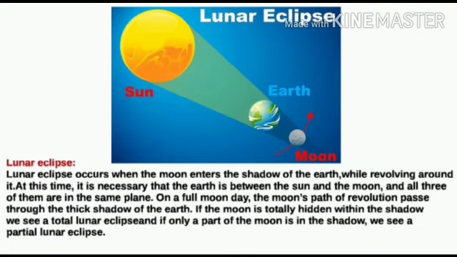What is lunar eclipse? A lunar eclipse occurs when the moon enters the shadow of the earth while revolving around it. At this time, it is necessary that the earth is between the sun and the moon and all three of them are in the same plane.